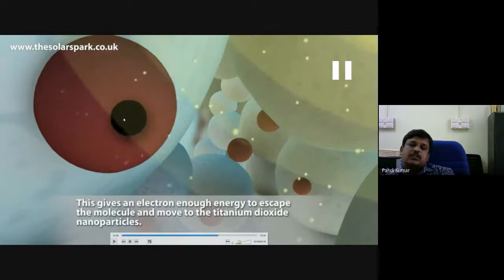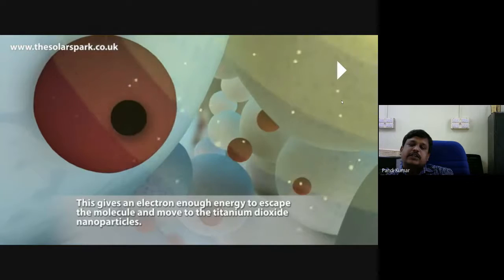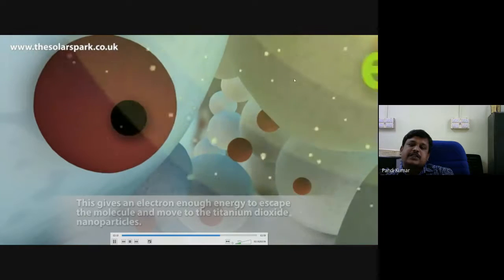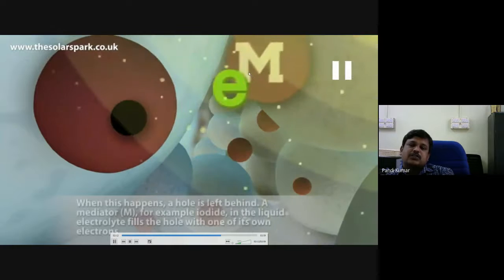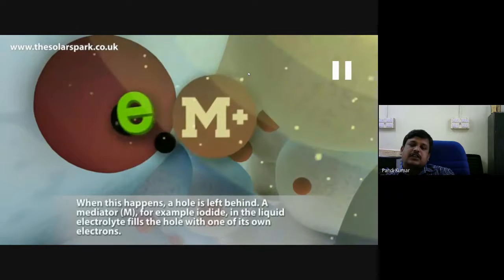Now this hole in the dye molecule is regenerated by the electrolyte. The electrolyte carries the electron from the counter electrode, so it donates the electron and fixes the hole. Then the electrolyte moves towards the counter electrode. The electron is again donated to the titanium dioxide conduction band and collected as electricity.